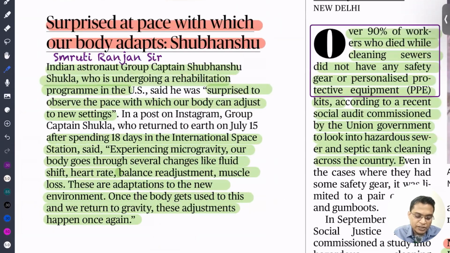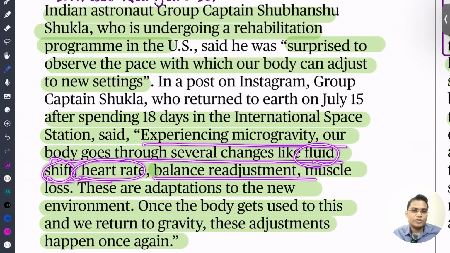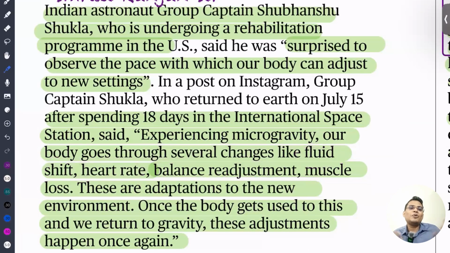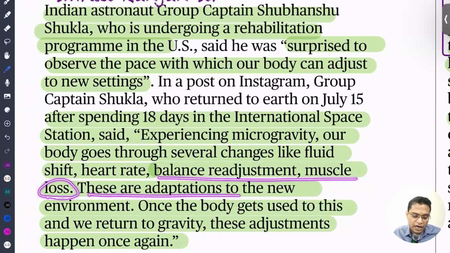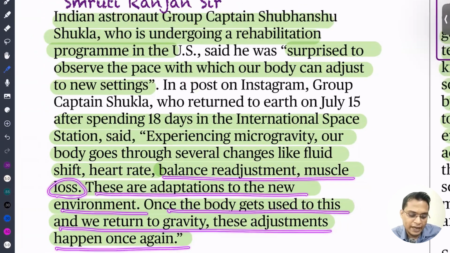So whenever you are experiencing microgravity, our body goes through several changes like fluid shift, heart rate, balance. Because in space, you don't need much blood because you are floating, so you are not having much activity. Because of that, your heartbeat becomes very slow. Next is balance readjustment, muscle loss. These are the adaptations to the new environment. Once our body is used to this, when we return to gravity, these adjustments happen once again.